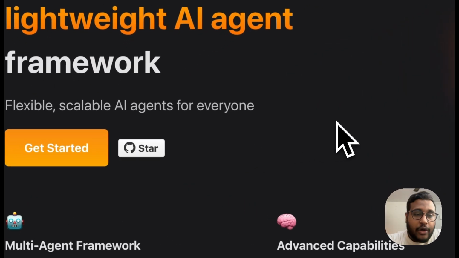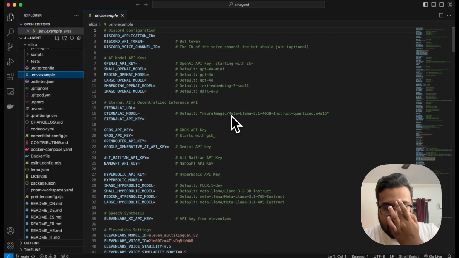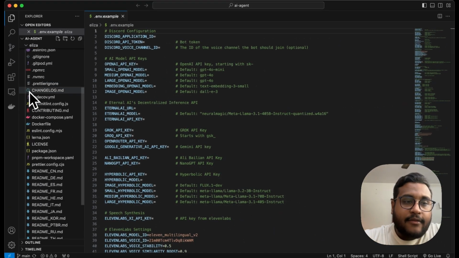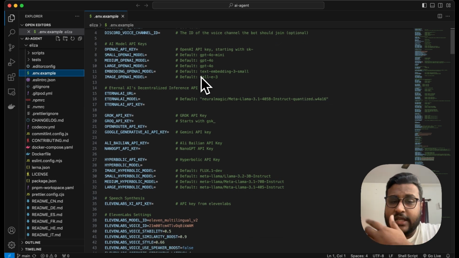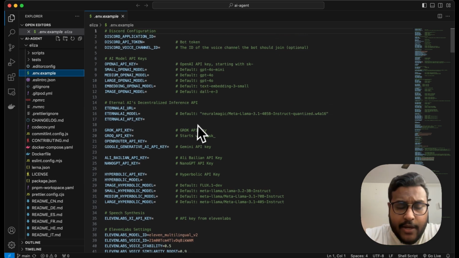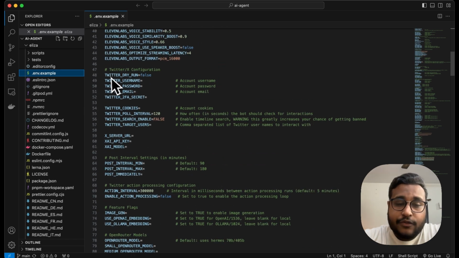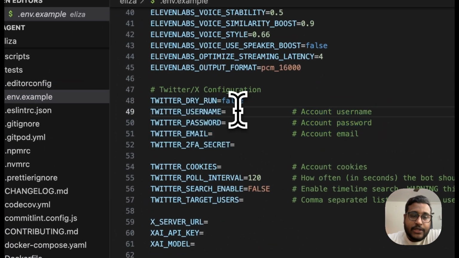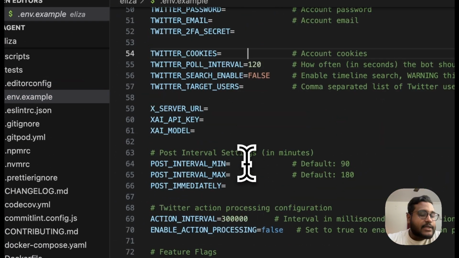So let's dive into how this actually works. I've already git cloned the Eliza framework. The first thing you would want to do is set your environment variables here. Like, suppose you want to run a Twitter bot, you'll need to give it the username, a password, an email, some cookies, etc.